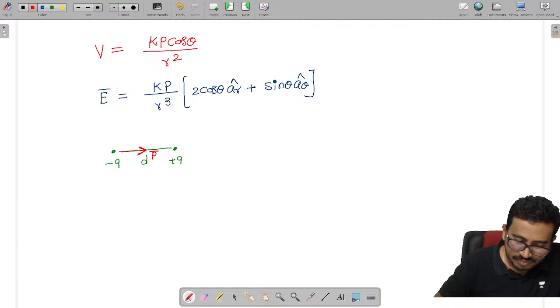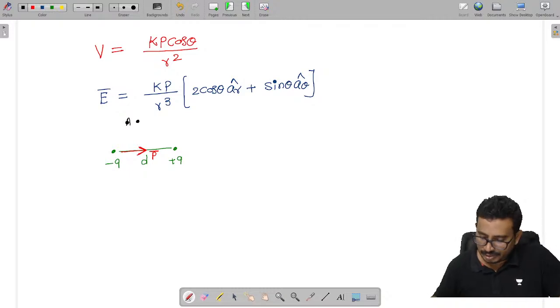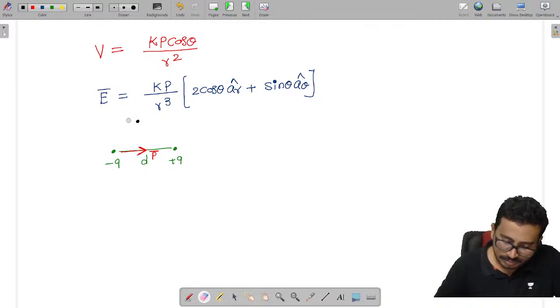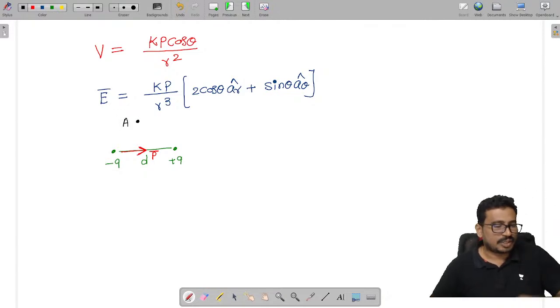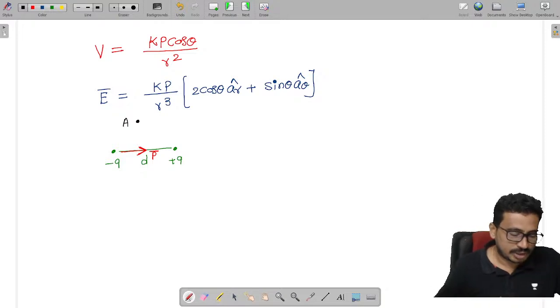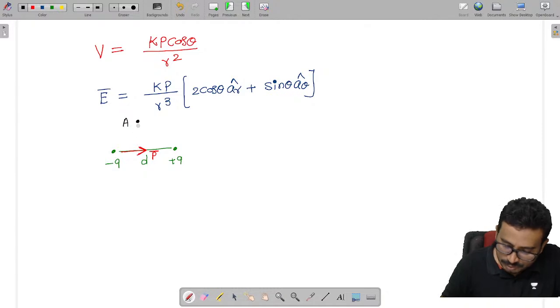Now if we see carefully here, we have taken a point somewhere here. Now this point is A. How is this point A related to my dipole? It is perpendicular to the axis of the dipole.